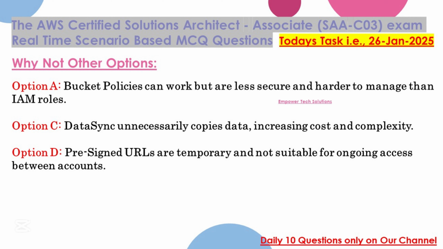Why not other options? Option A, bucket policies can work but are less secure and harder to manage than IAM roles. Option C, DataSync unnecessarily copies data, increasing cost and complexity. Option D, pre-signed URLs are temporary and not suitable for ongoing access between accounts.